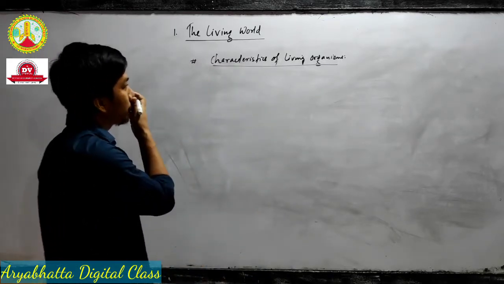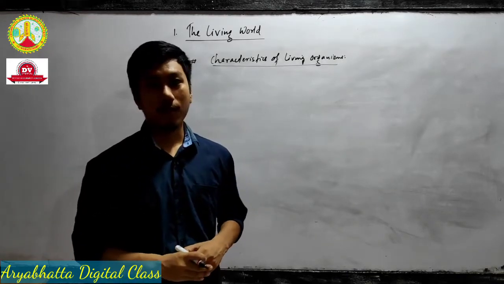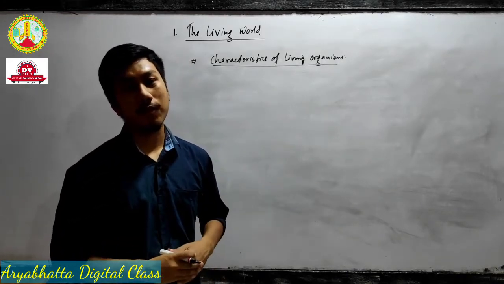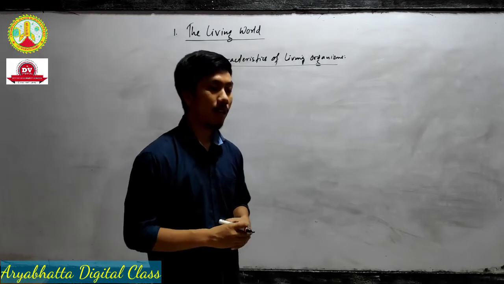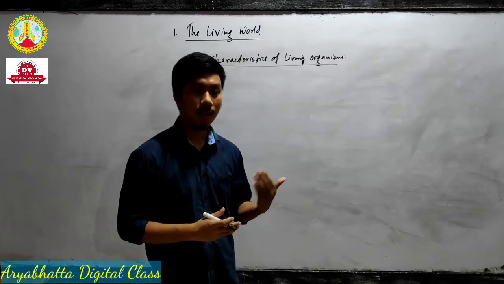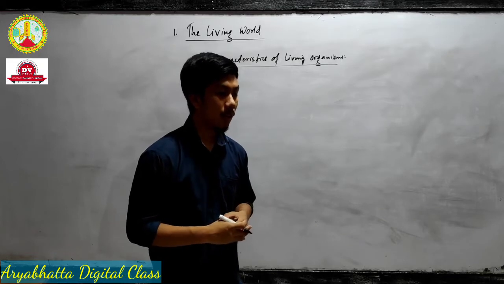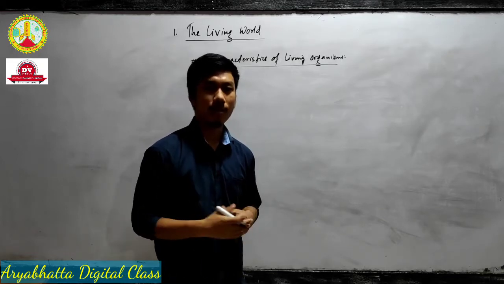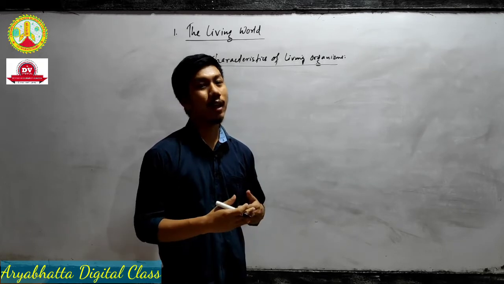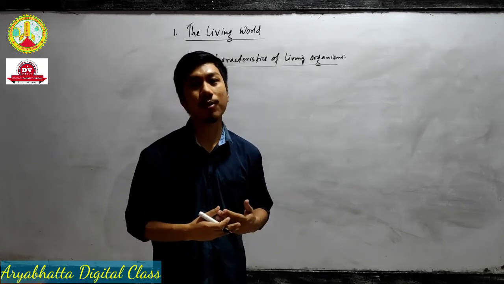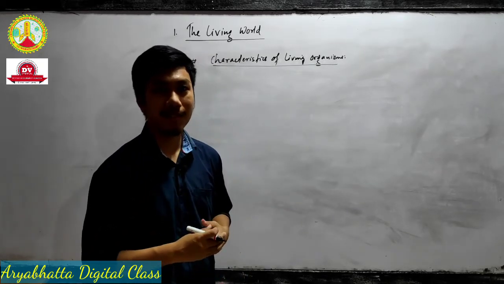Characteristics of living organisms: there are many characteristics of living organisms we can write, but I will show some important characteristics only, and we will discuss based on that. We say an organism is a living organism only when it shows some special characteristics.